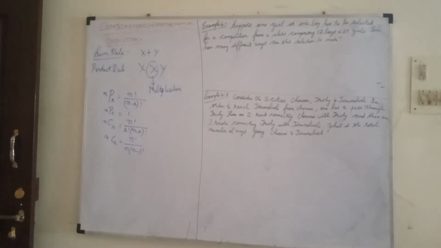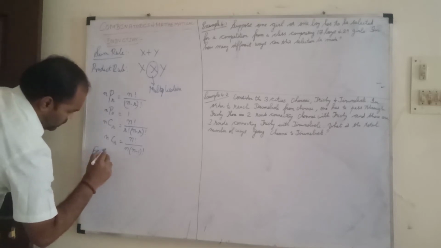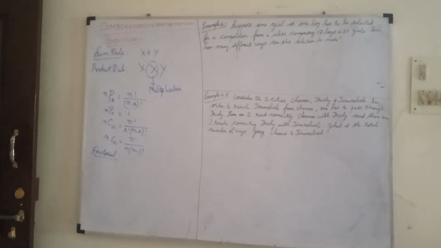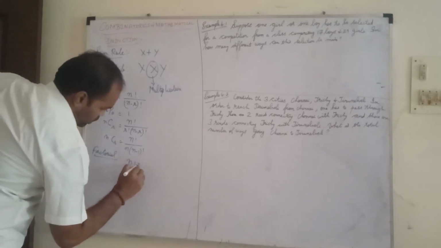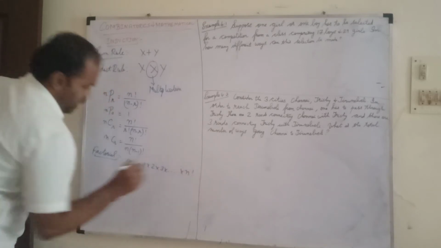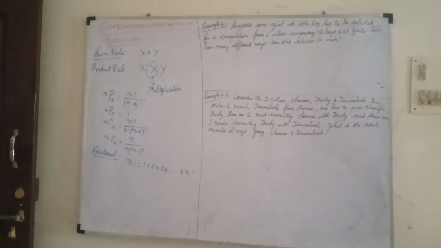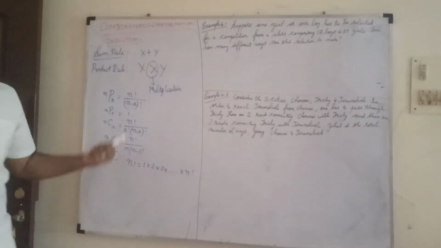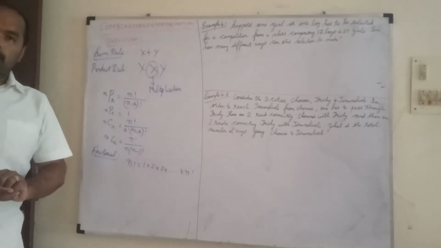Then the factorial concept: n factorial equals 1 into 2 into 3 up to n. This is about the factorial which we need to remember. By these formulas only we will be doing the problems.